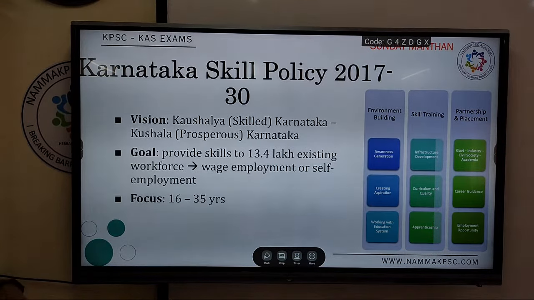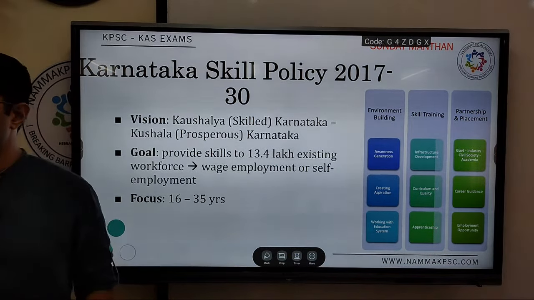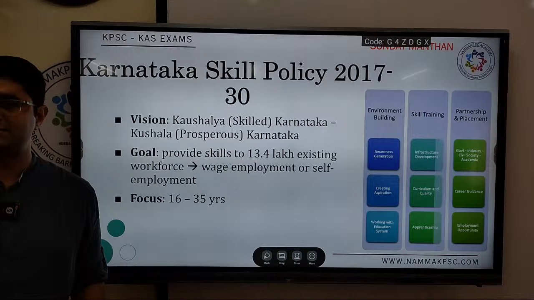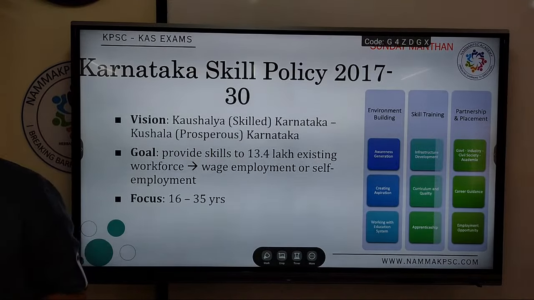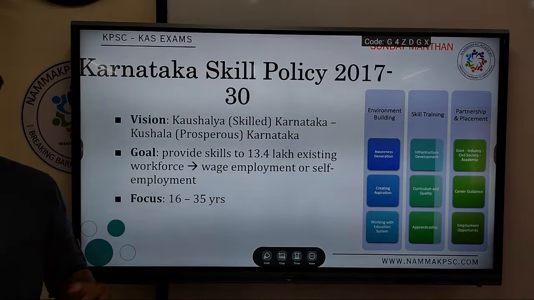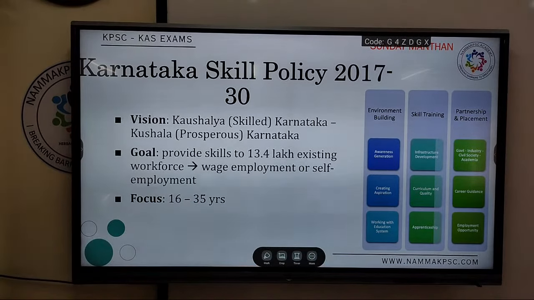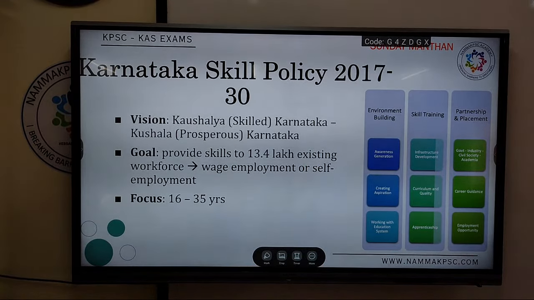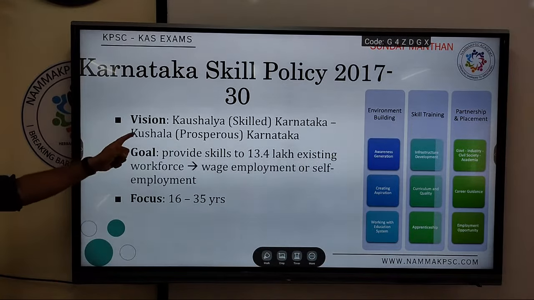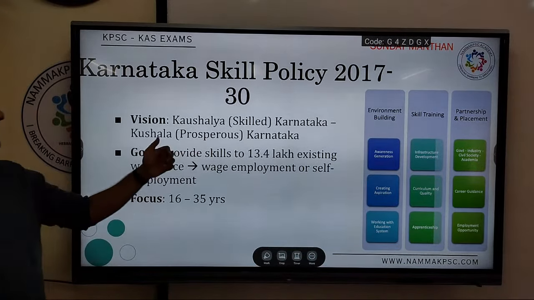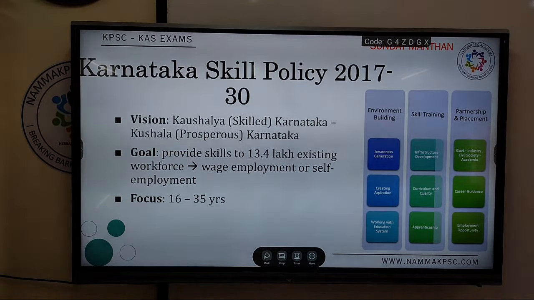If you read this document, the general things are: create employment, skill as per market needs, link with the private sector through PPP, incentives to be given to the private sector. Whatever comes to your mind in case they ask in your mains, you can write. Something very specific, their vision: Kaushalya Karnataka, Kushala Karnataka. Skilled Karnataka, prosperous Karnataka.